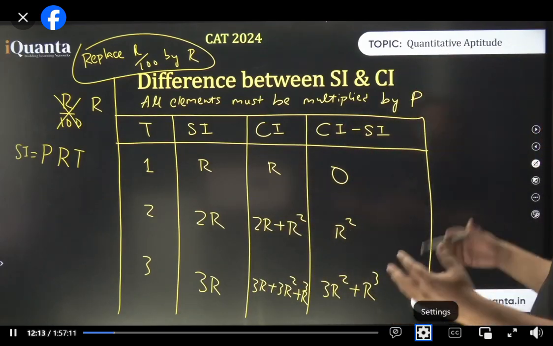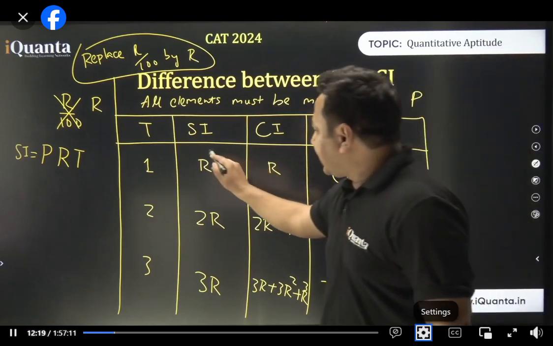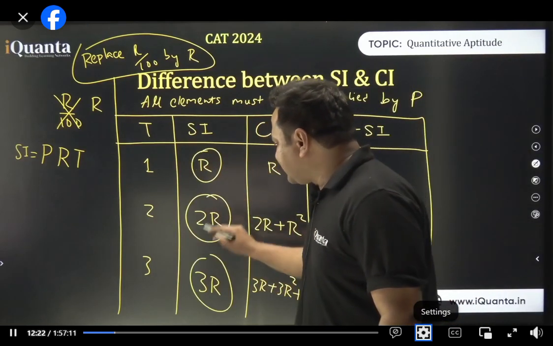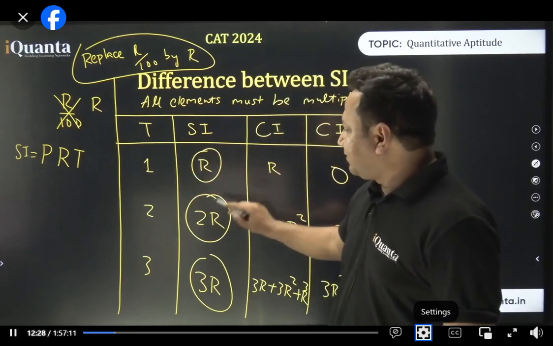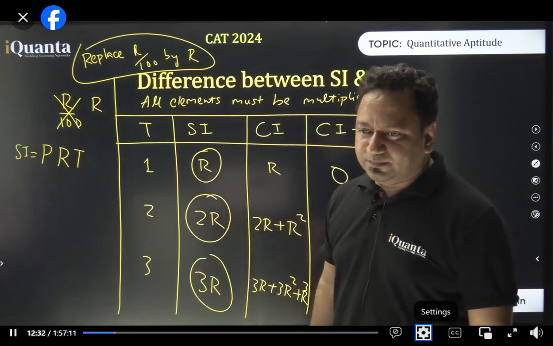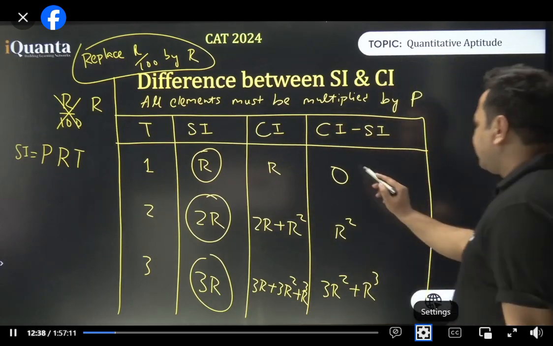Okay. So now, where is it coming from? By the way, p से multiply सबको किया गया है. I think the SI part is clear to all of you. So this 2 and this 3 come from the time. Essentially, this is nothing but t times r. So t is 1 here, then 2, then 3, and so on. All right. Coming to CI and SI, 0 क्यों है तो clear हो चुका है.